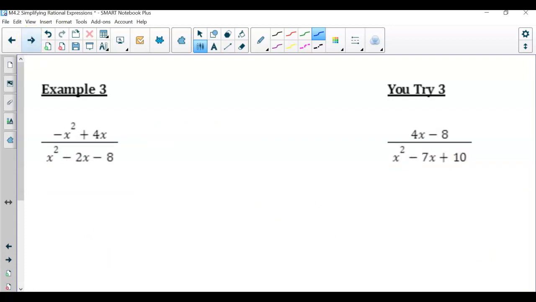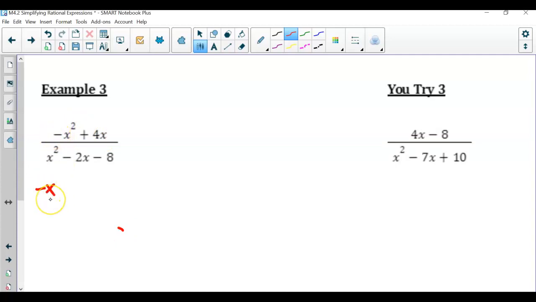So now looking at example 3. Now look at this numerator. Notice how it's not just x plus 4. We do have to factor. We have a GCF here because we have two terms. Now I noticed that they don't have a number in common, but they do both have at least one x. So I can factor out negative x, because of my negative here.